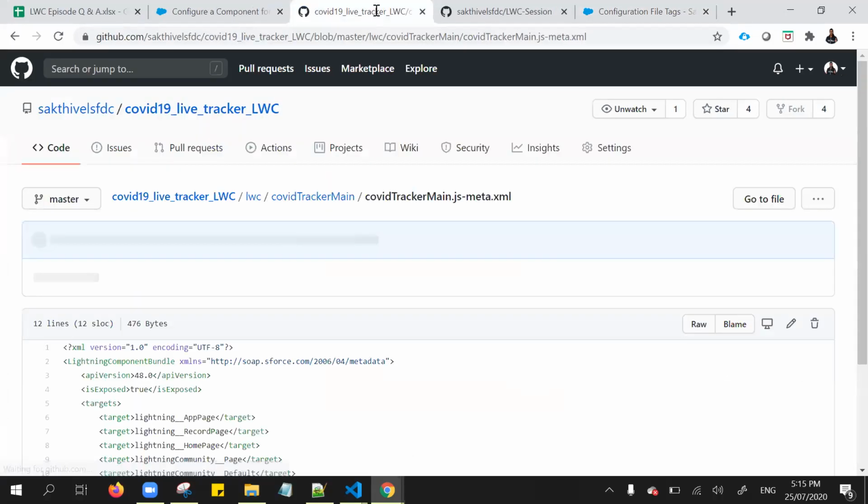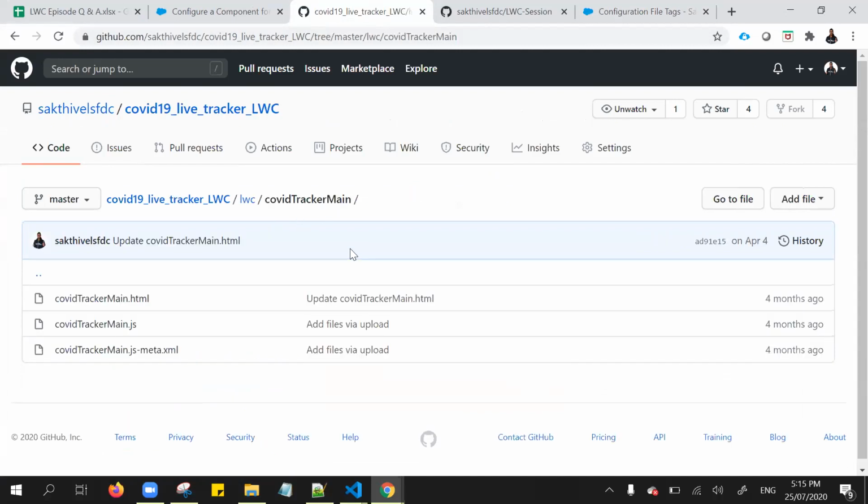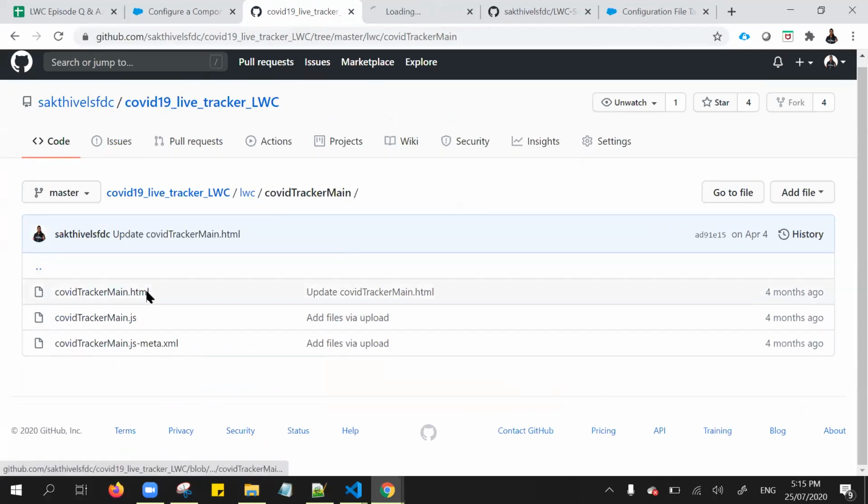One thing I missed out is getting data from an external system. I built one application called COVID Tracker. That means we get the COVID-19 related information from one of the APIs. The API is called something.